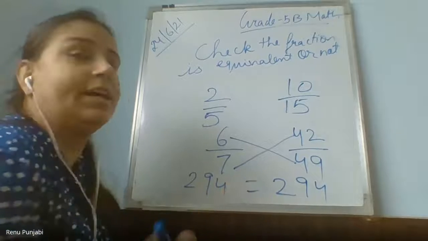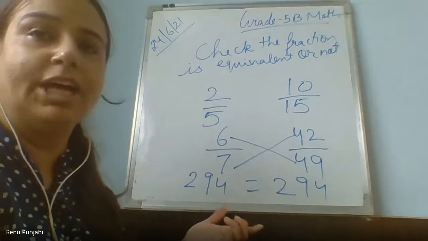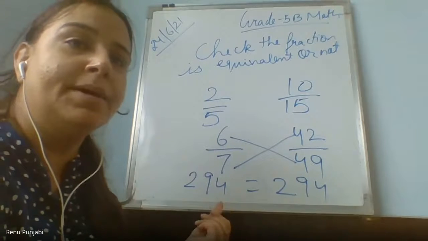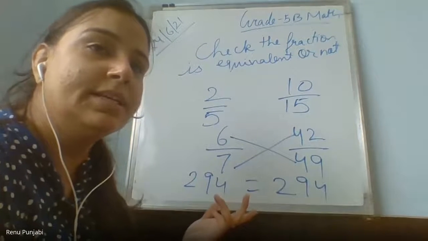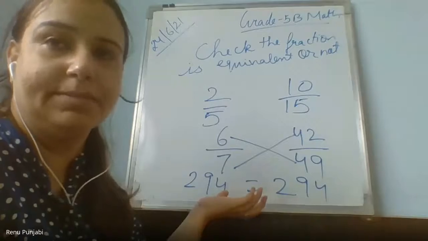Now we will put the equal sign. Got it? Are you clear with this? So how do we check whether they are equal or not? We can check with the cross multiplication method.